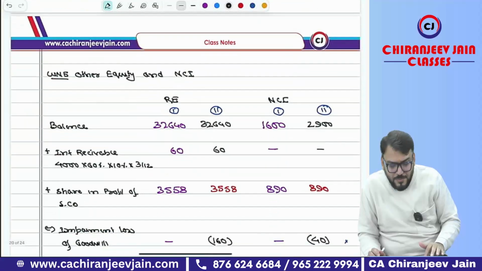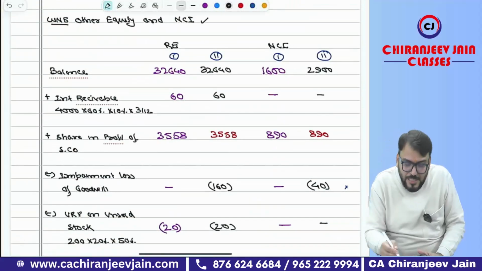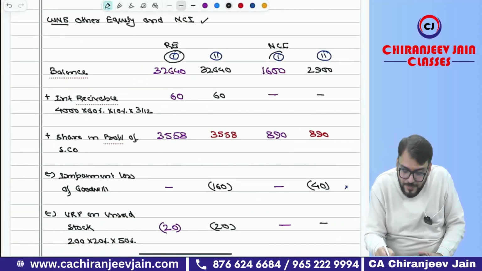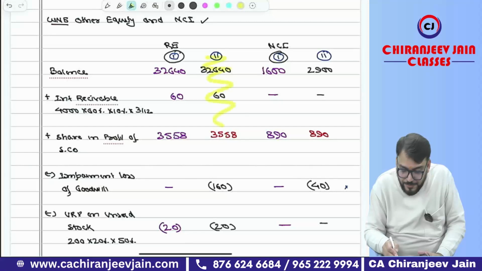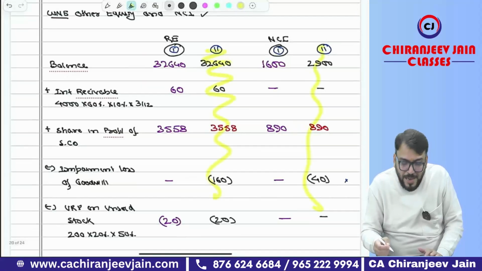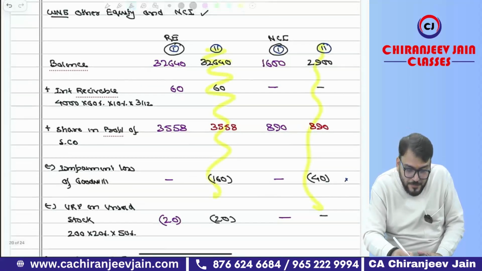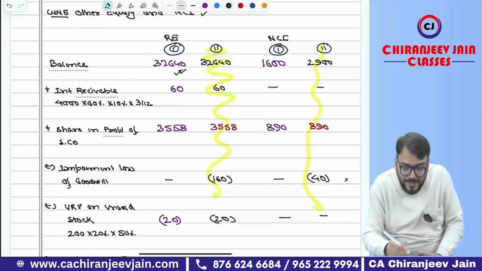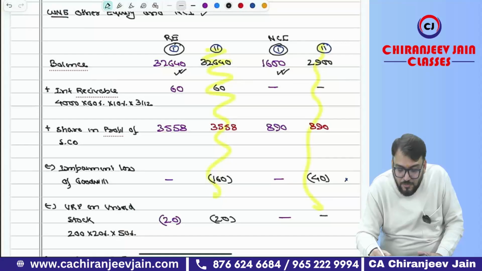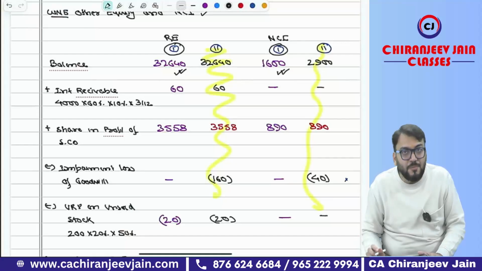Yes, sir. Now, other equity and NCI. First I will do assumption number one, then I'll come to assumption number two. Right now, don't see this part, okay? Balance has been given. Retained earning balance has been given in the parent company balance sheet. NCI we calculated 1,600 as per assumption number one.